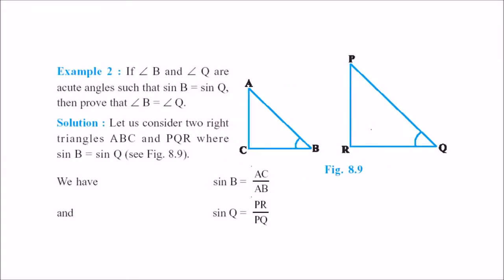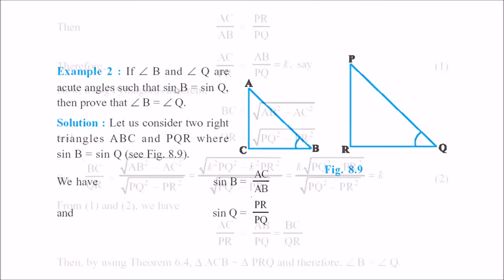In these two triangles, angle B and angle Q are acute angles. It is given that sine B is equal to sine Q. You have to prove that angle B is equal to angle Q. So what is sine B? Sine B is perpendicular by hypotenuse. Perpendicular is this, hypotenuse is this, so AC by AB. In this case also, sine Q will be perpendicular by hypotenuse, that is PR by PQ.